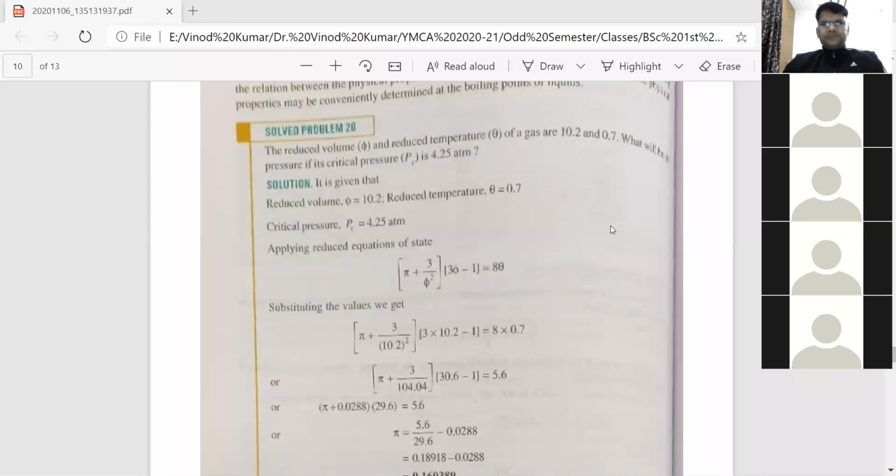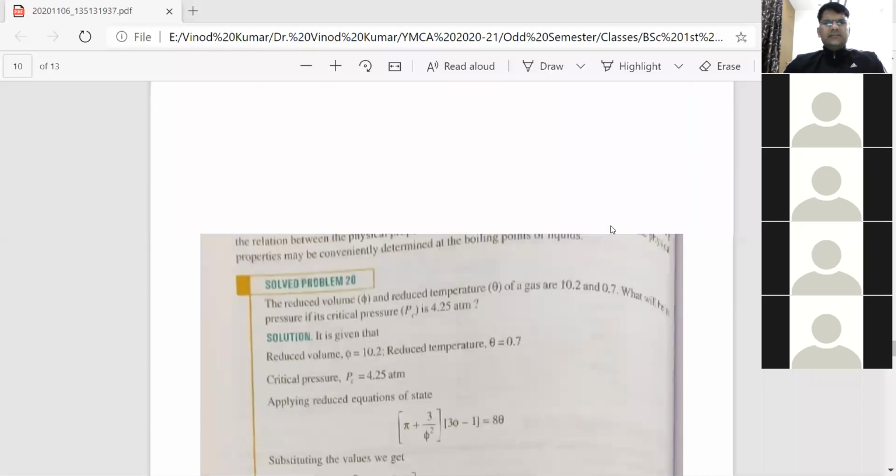So today we are going to discuss some numerical problems. Correct? Because in the physical chemistry paper, you can expect many numerical problems. Therefore, it becomes mandatory to discuss numerical problems based on the topics that we have covered already.